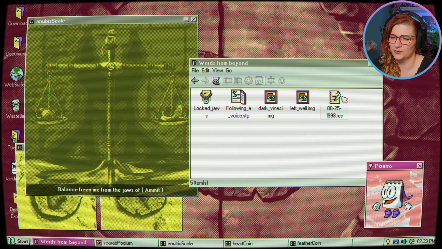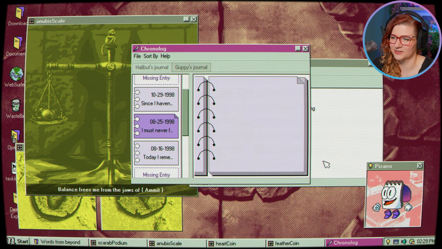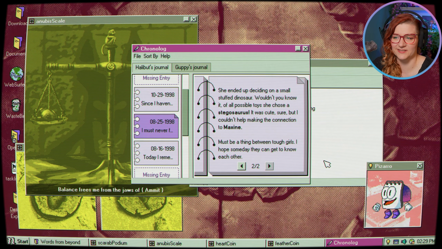A new journal. I must never forget this. I wanted to get little Guppy a stuffed animal at the zoo, so I let her choose whichever she wanted. I tried my hardest to convince her to pick this giant bass plushie, but I think she figured out I was trying to influence her. She's so clever, it was really cute. She ended up deciding on a small stuffed dinosaur. Wouldn't you know it, of all possible toys, she chose a Stegosaurus. It was cute, sure, but I couldn't help making the connection to Maxine. Must be a thing between tough girls. I hope someday they can get to know each other.